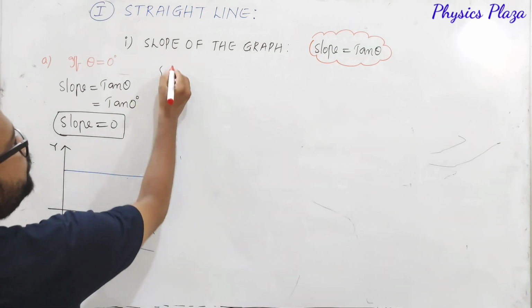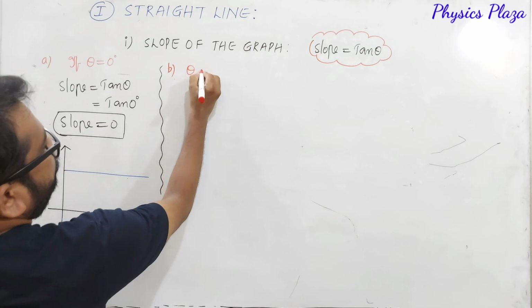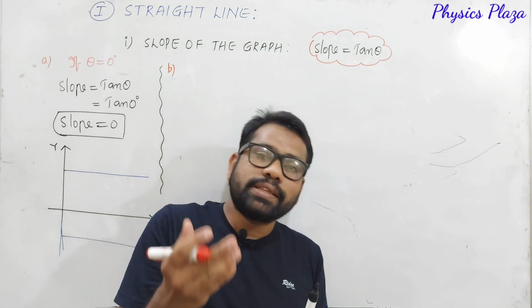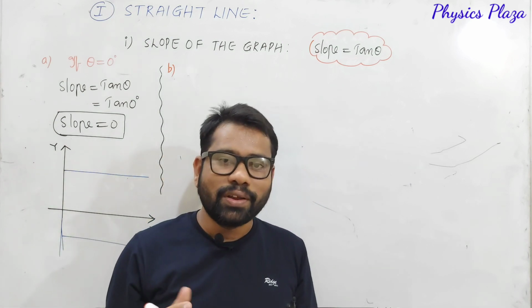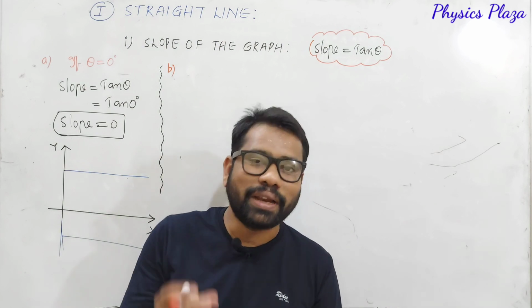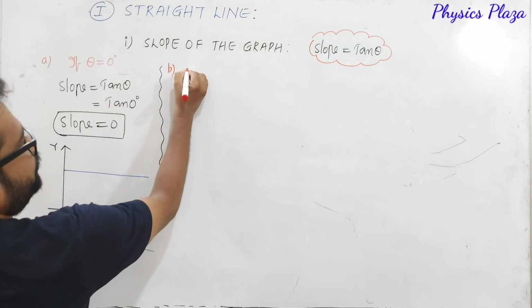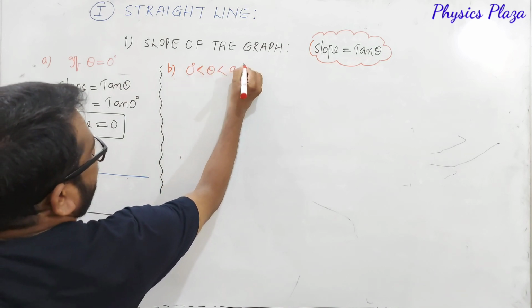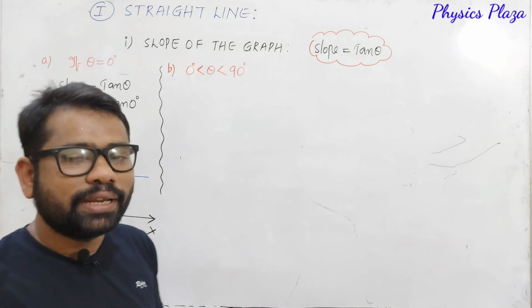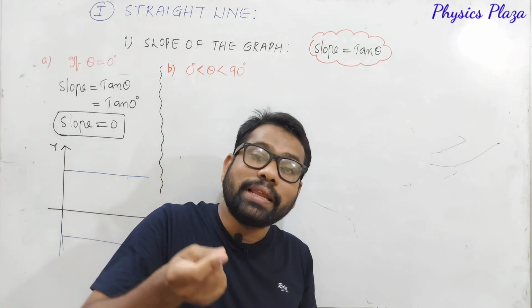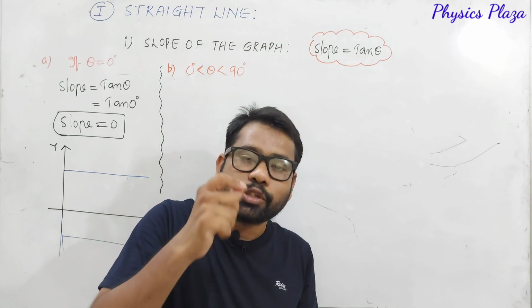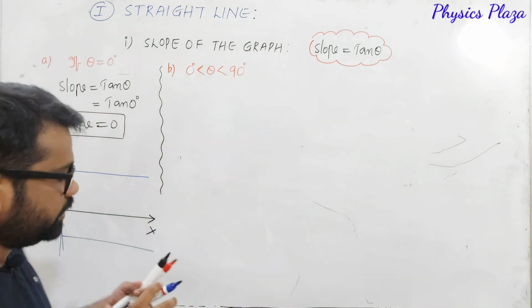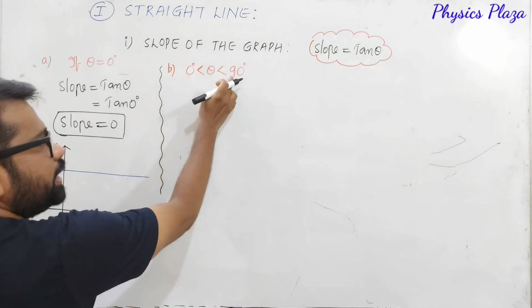Now let us see what happens in case B. If theta is greater than 0 and less than 90 degrees, that is an acute angle. What is this angle called? It's an acute angle. Then what is our slope going to be? How is the graph for this value? Let us see. Children, the angle is between 0 and 90 degrees, what does that mean actually?